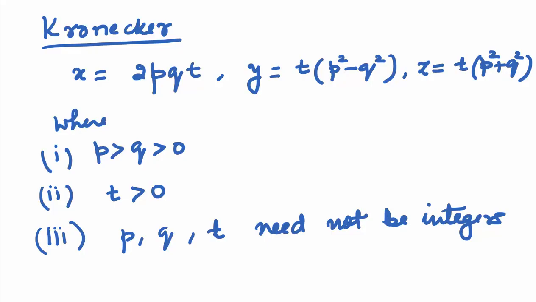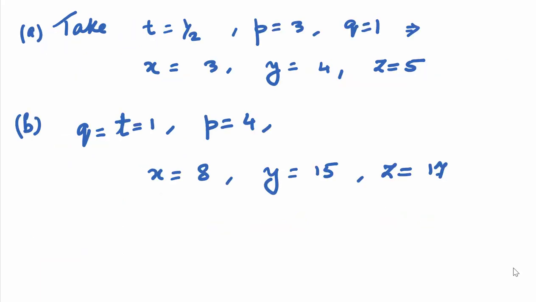He gave x is equal to 2pqt, y is equal to t times p square minus q square, and z is equal to t times p square plus q square, where p is greater than q is greater than 0 and t is greater than 0. p, q and t need not be integers. Let's take some examples. If you take t to be half, p to be 3, and q to be 1, when we substitute in his formula, we get the primitive Pythagorean triple 3, 4, 5. If you take q and t to be 1 and p to be 4, we get the triple 8, 15, and 17.